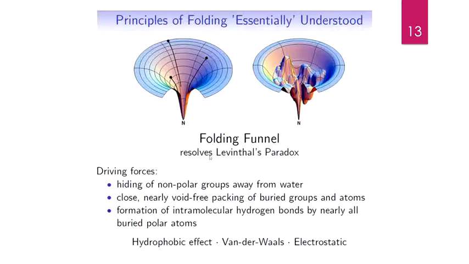The folding funnel tells you that when a protein is at the top of the funnel, it is a highly energetic structure. It is full of energy, and that is why the protein is in an unfolded state.